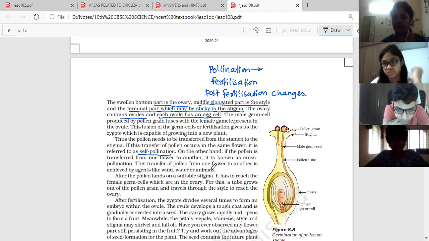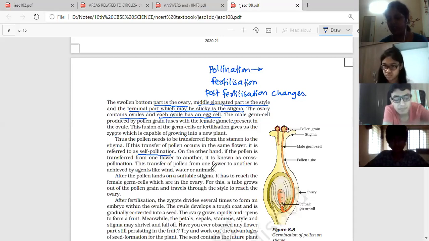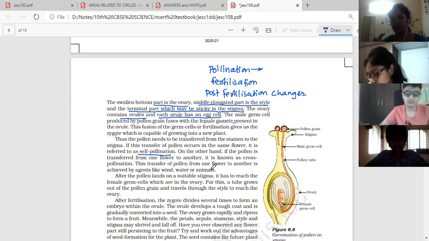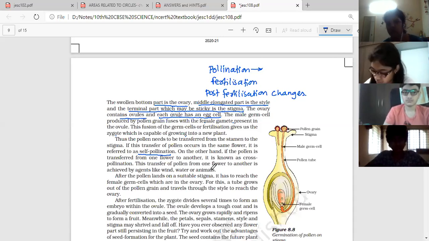So plants which have the characteristic self-pollination process, the height of the stigma is lower than the height of pollen grains. So easily, without the help of any pollinating agents, the pollen grains will be transferred to the stigma.